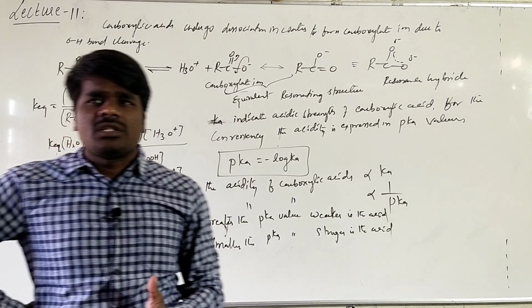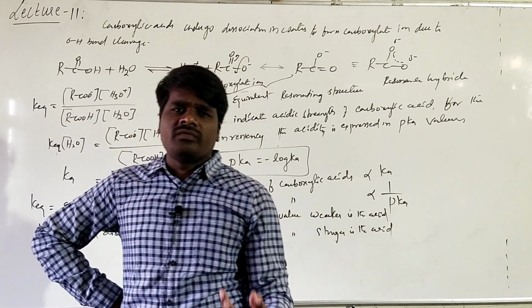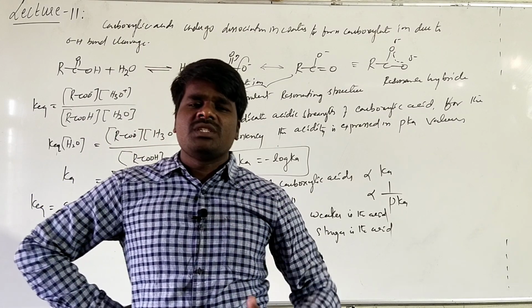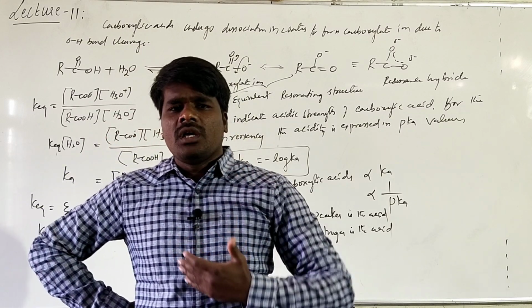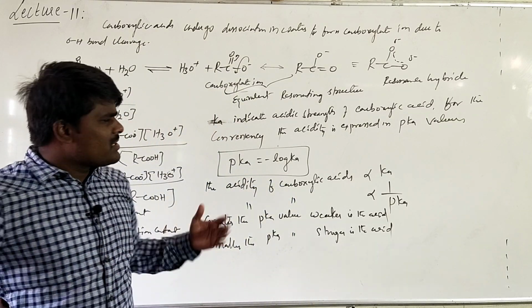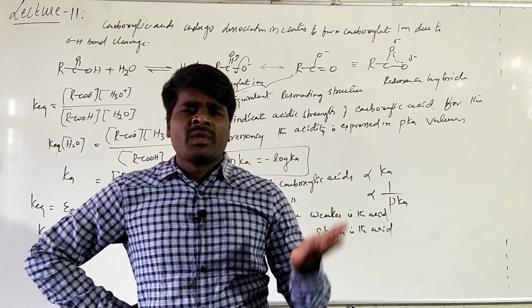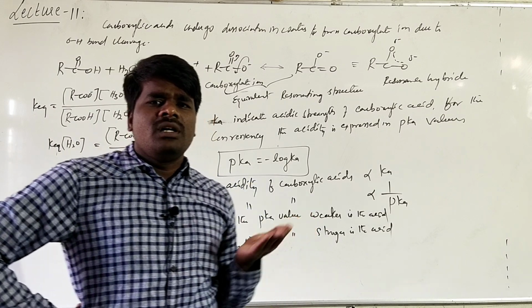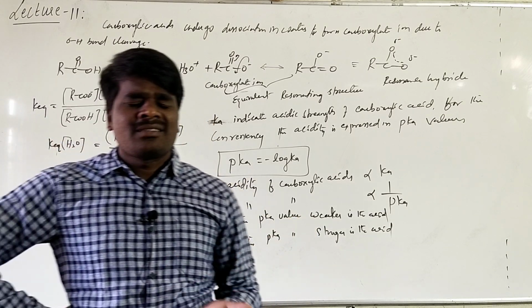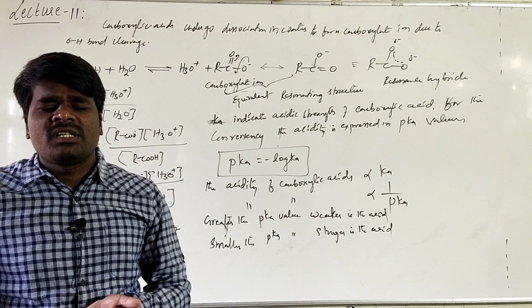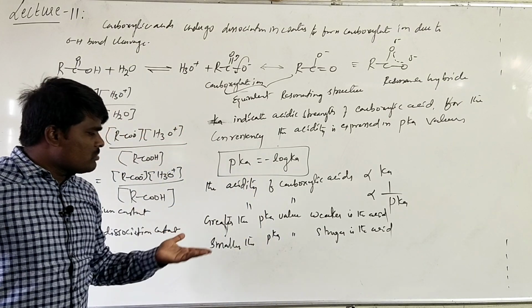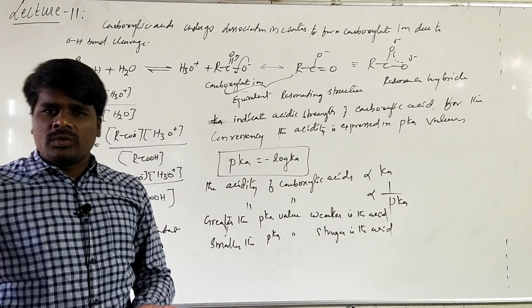This acid dissociation constant tells us about the acidic strength of the acid. Greater the acid dissociation constant, greater is the acid. That means it has a greater tendency to lose H plus ion. These Ka values are expressed in negative powers of 10, so for convenience we express the acidic strength of acids in pK values. pK is nothing but the negative log of Ka, and the acidic strength is inversely proportional to the pK.